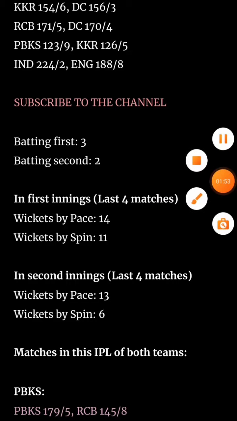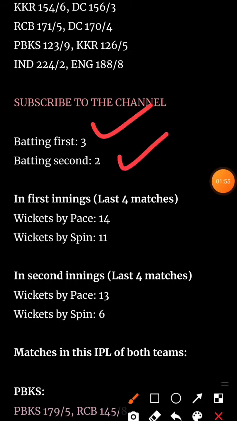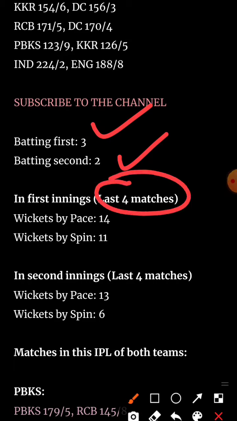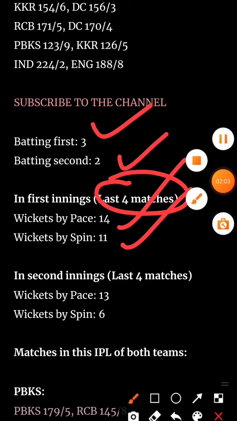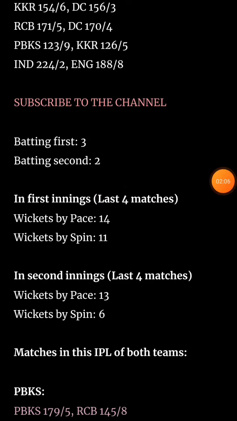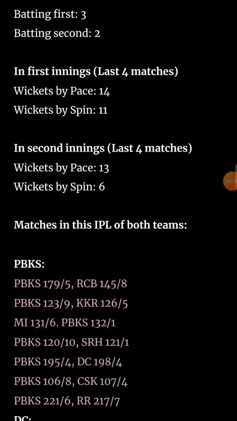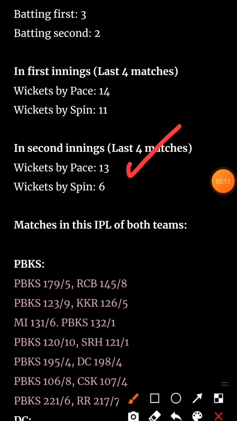In the last 5 matches, the batting first team has won 3 times, the batting second team has won 2 times. And in the last 4 matches which happened in this IPL only, 14 wickets were taken by fast bowlers, 11 by spinners. So in the first innings, fast bowlers and spinners both are performing almost the same, with fast bowlers getting a little edge. But in the second innings, fast bowlers have taken 13 wickets and spinners have taken just 6 wickets. So we can see that due to the dew effect, spinners are not able to take a lot of wickets.